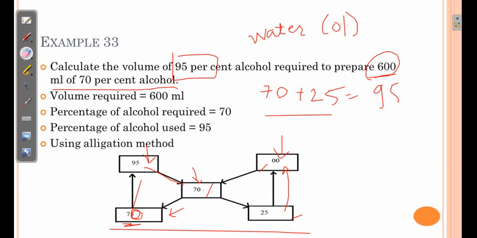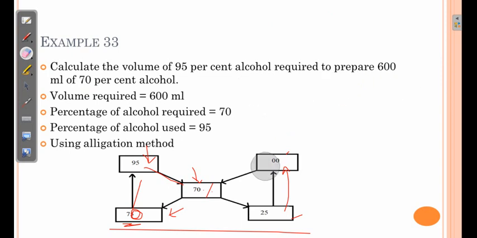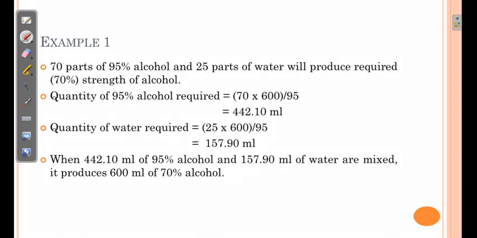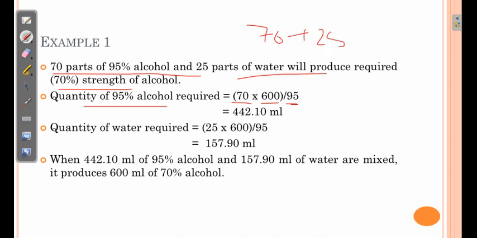So let us discuss how. 70 parts of 95% alcohol and 25 parts of water will produce 70% alcohol. So the quantity of 95% alcohol required will be 70 multiplied by 600 divided by 95, because the total of 70 plus 25 comes to 95. So if we want 95 ml of total solution, we need to take 70 ml.